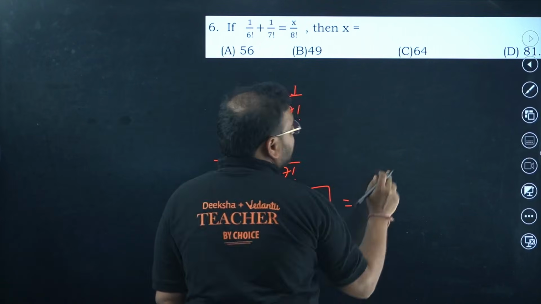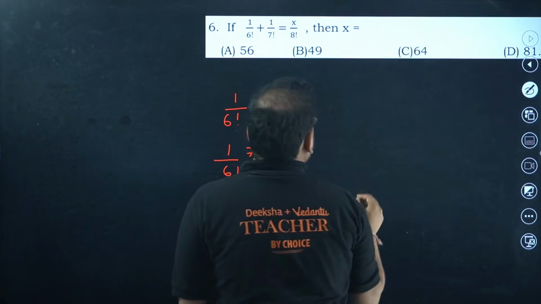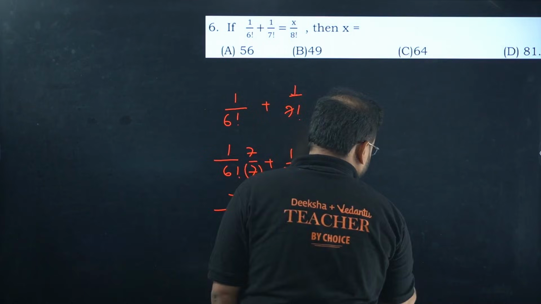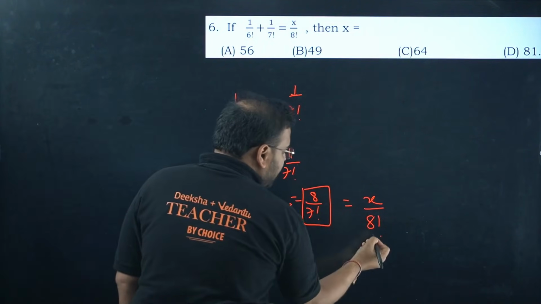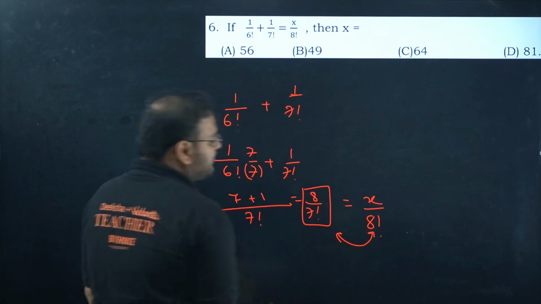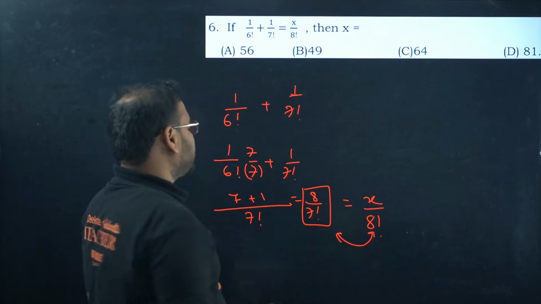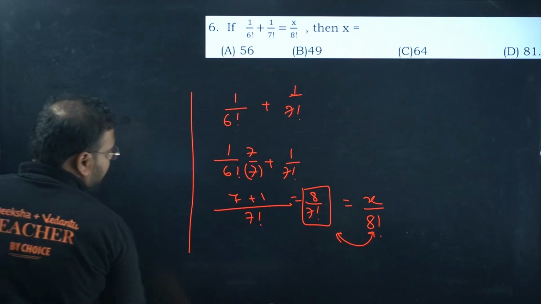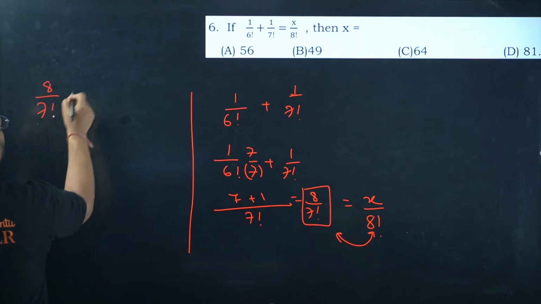We have over here x upon 8 factorial. Again, to compare, we must have the same denominator, because over here we have 7 factorial and this side we have 8 factorial. So you can do two things: either make this 7 factorial, or cancel this over here.